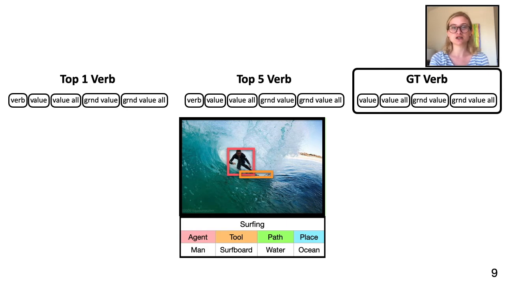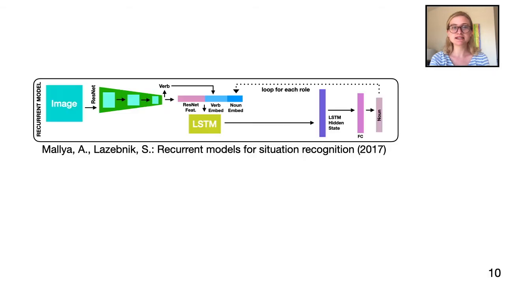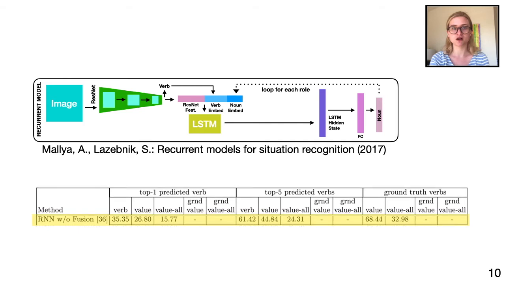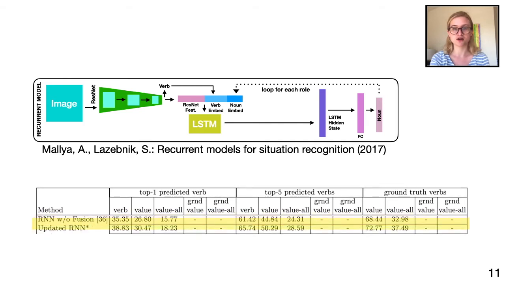For the top 1 and top 5 verb setting, the values are automatically considered incorrect if the verb is incorrect. We present a baseline and a model which performs this task. For the baseline, we select an architecture from Malya et al., which is designed for the original in situ task. While no longer state-of-the-art, this model has good results while maintaining a simple architecture. We tune the hyperparameters of this model and update the backbone to a modern architecture to further improve the accuracy